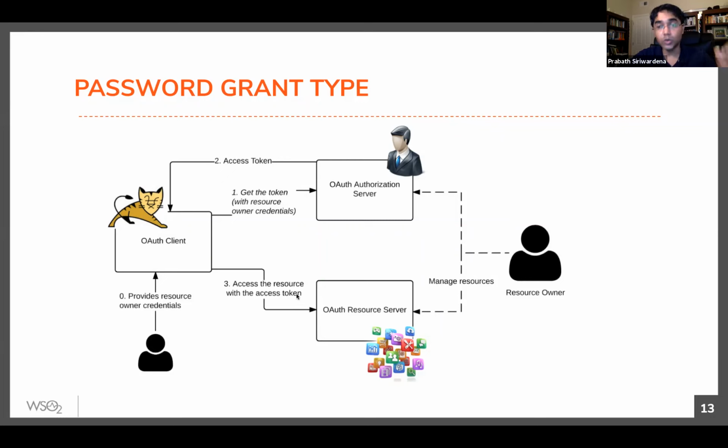So at the resource side, you don't need to worry about the grant type. It simply expects a token. You can get the token following any grant type. What matters to the resource server or the API is the token. That's it.